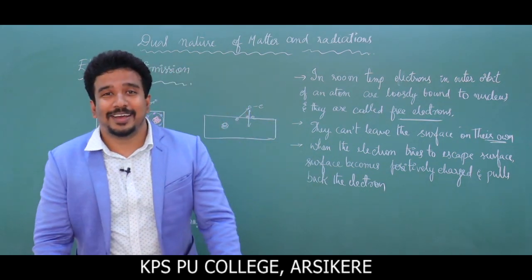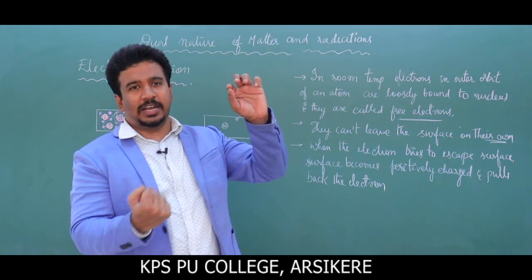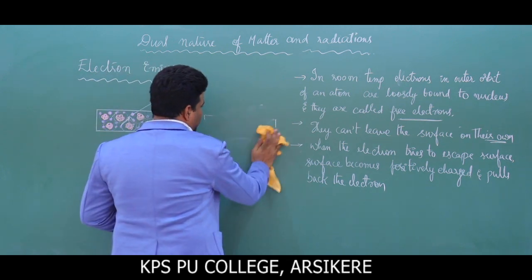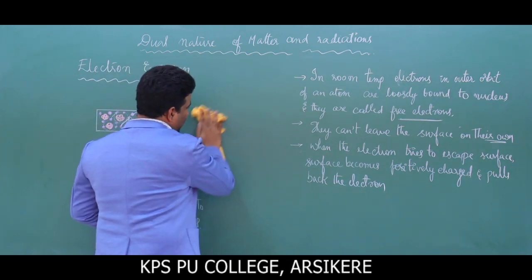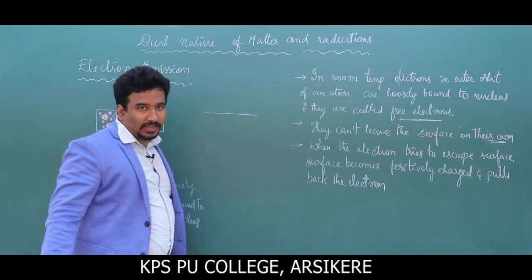Bye ಹೋಗ್ಬೇಡ ಅಂತ ಕರೀತೀವಿ. ಯಾಕೆ? ಎಲೆಕ್ಟ್ರಾನ್ ಆಚೆ ಹೋದ ತಕ್ಷಣ ಸರ್ಫೇಸ್ ಏನಾಯಿತು? ಪಾಸಿಟಿವ್, and it pulls back. Now we will study it in more detail so that we can understand the next concept. Okay, this is the metal surface. Am I clear with this?